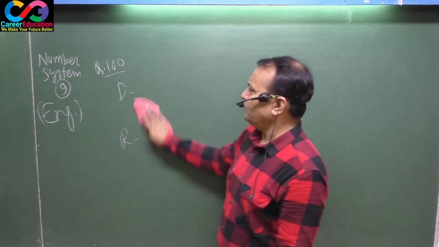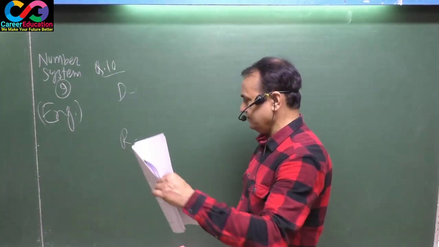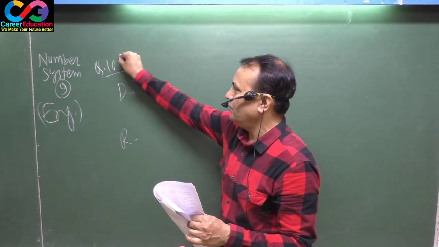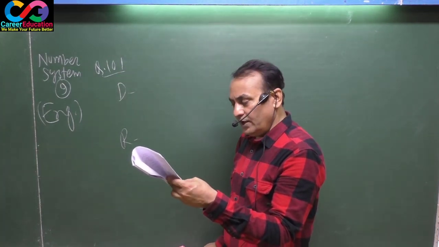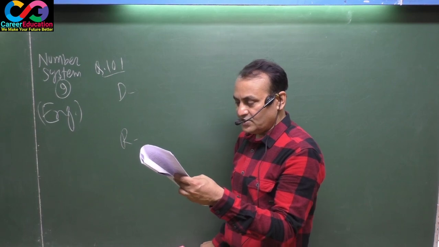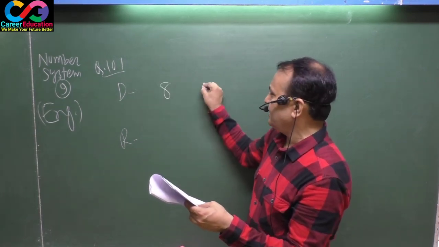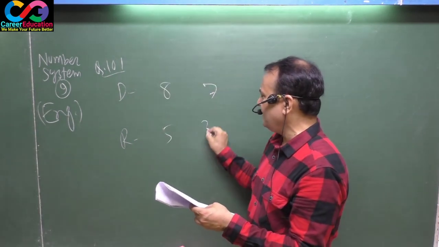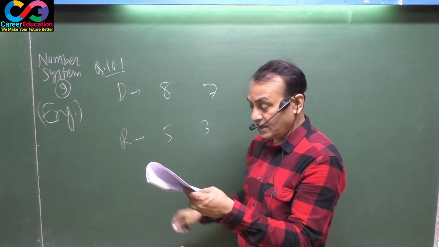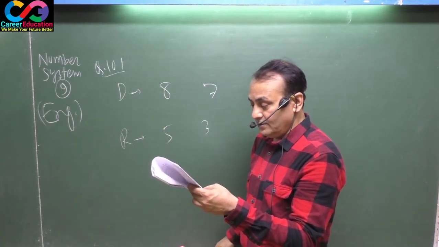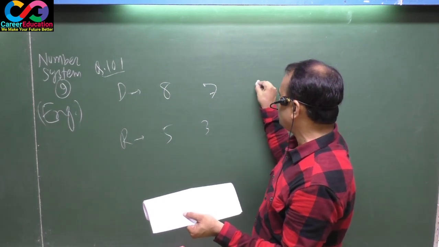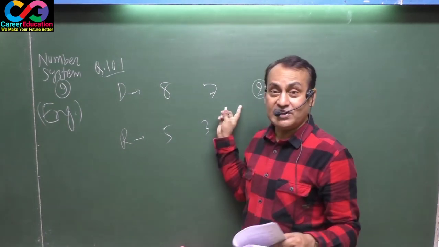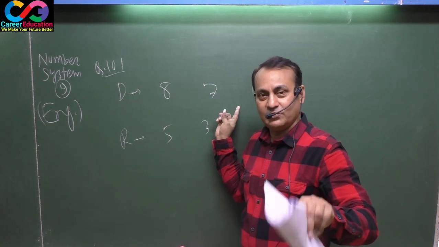Now, come to question number 101. 101 says, when a number is divided successively by 8 and 7, remainders are 5 and 3. See here. If the last quotient is 2, what will be the number? If the last quotient is 2, this question already told you.